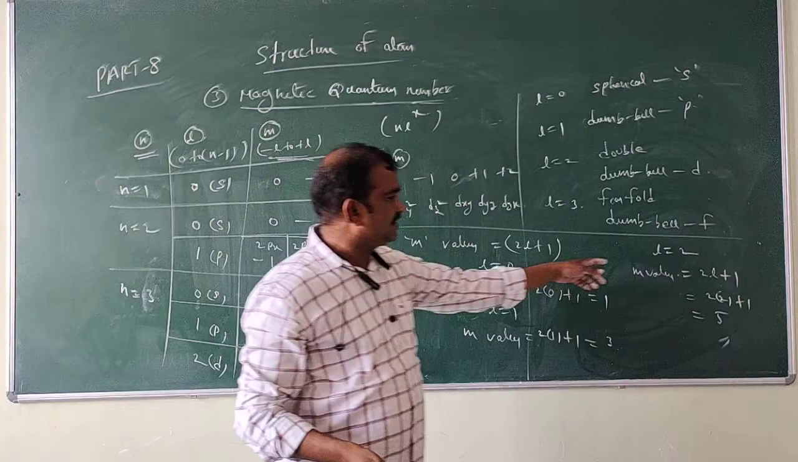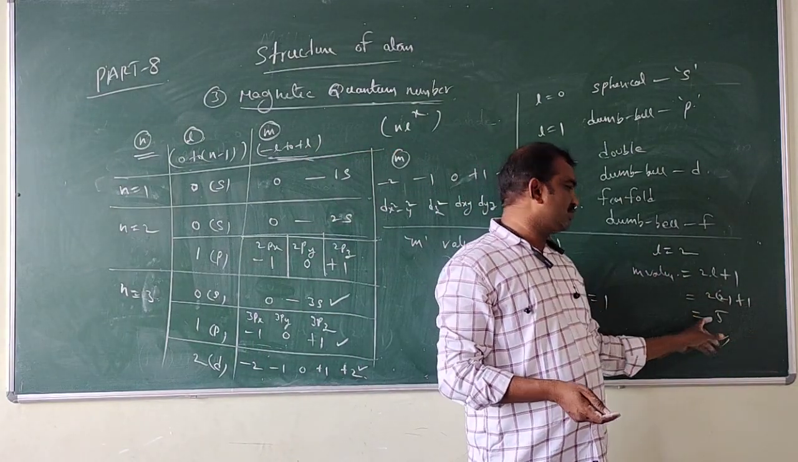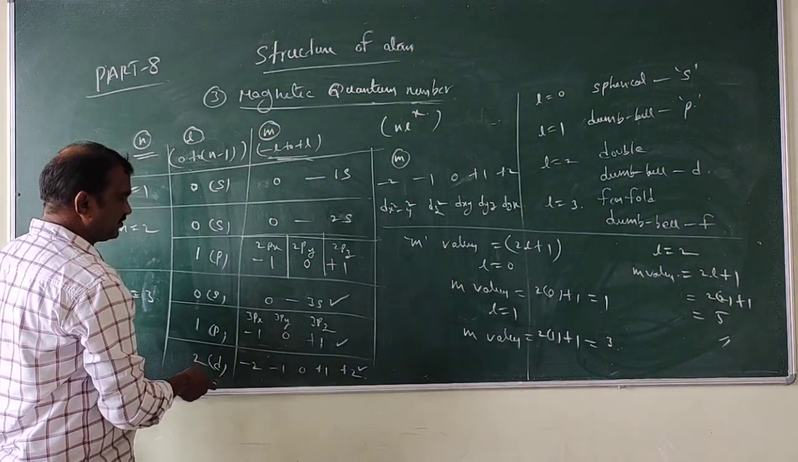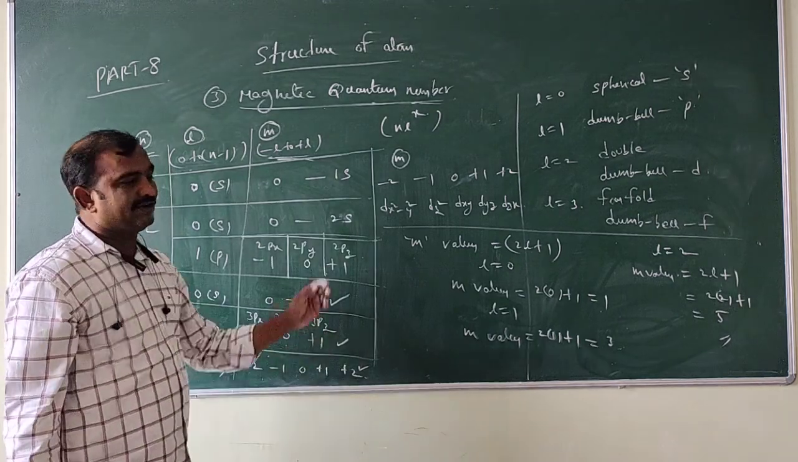Like that, substitute L is equal to 2: 2 into 2 plus 1, that is 5. So here 5 M values will come: minus 2, minus 1, 0, plus 1 and plus 2.